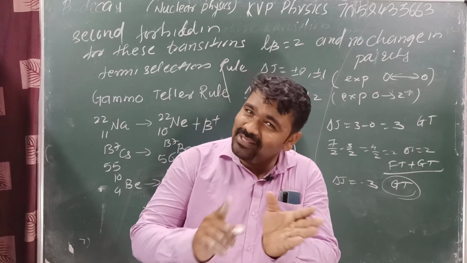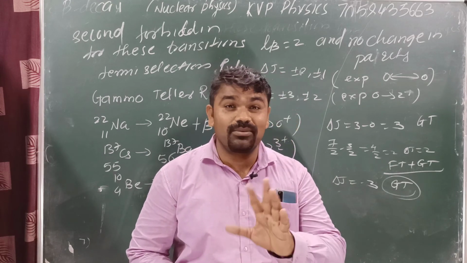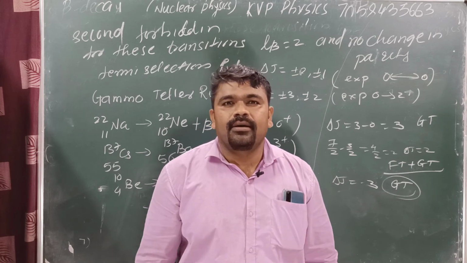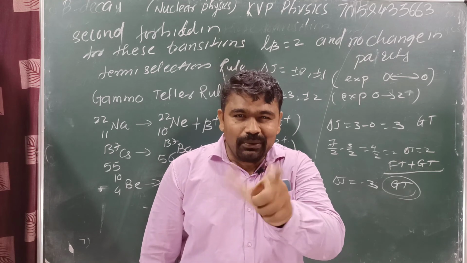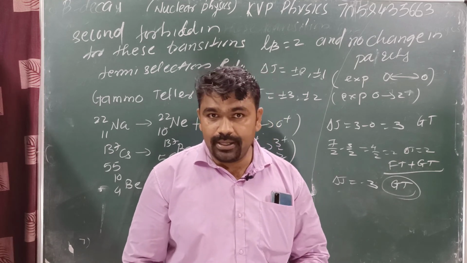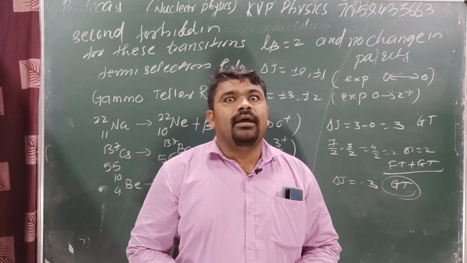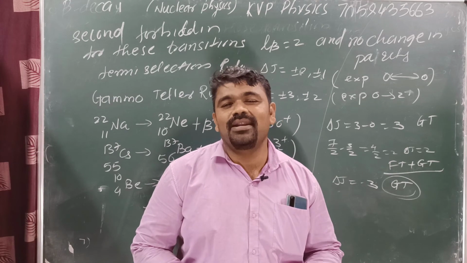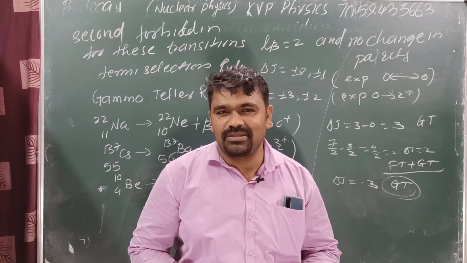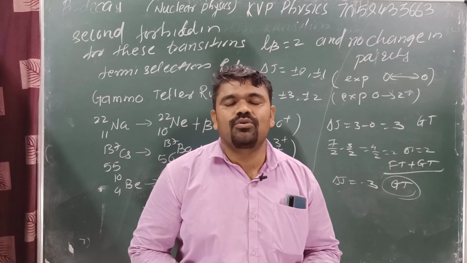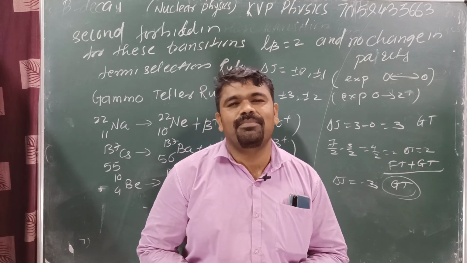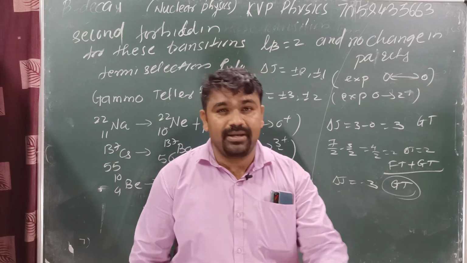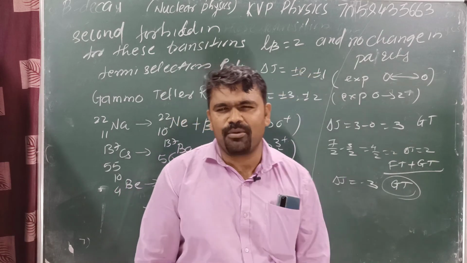Because in first forbidden also, delta j is equal to 0 and plus 1 is allowed. But what is the difference between first forbidden and allowed case is only parity. Only parity. Got it? Next, first forbidden. What is the difference between Fermi GT transition and the first one? Only parity change. First forbidden, parity change. Selection rule: 0, plus or minus 1, plus or minus 2. What is the difference here? Only parity change. And the next one is the second forbidden case.